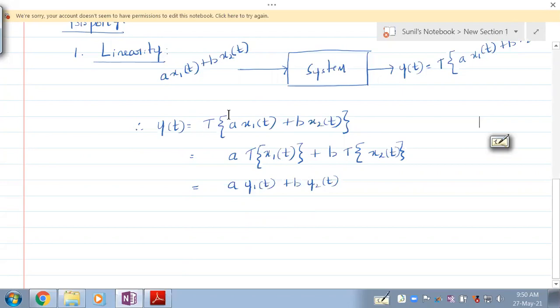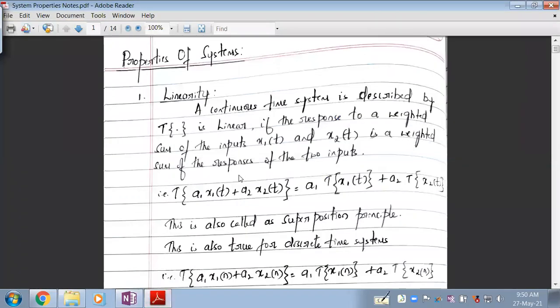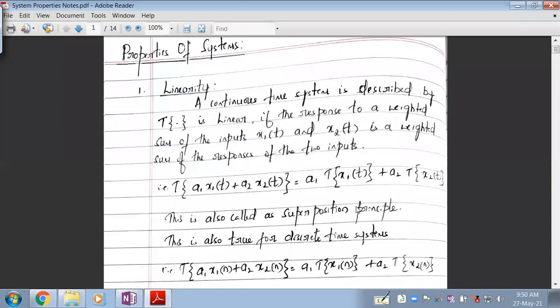This is the transformation on the weighted sum of inputs, or the response to the weighted sum of inputs, and if the response to the weighted sum of inputs is equal to the weighted sum of the responses, then it is called a linear system. Now this is called the superposition principle. So what we have done here is called superposition.